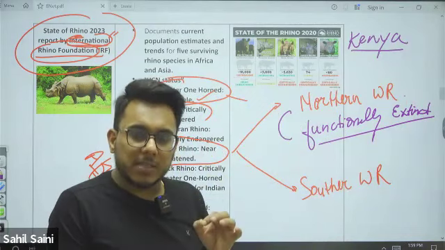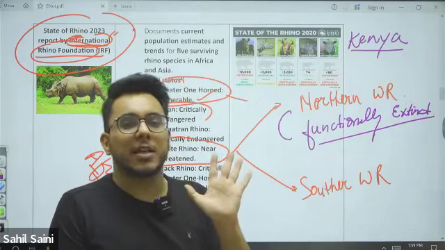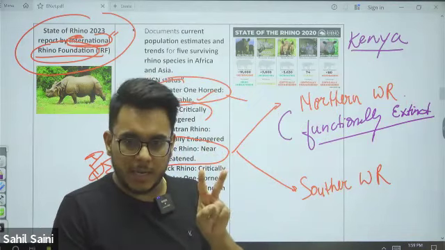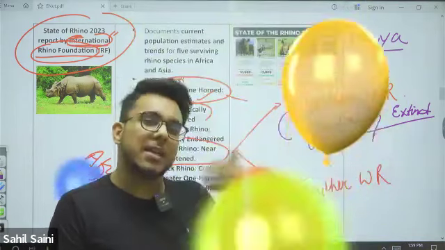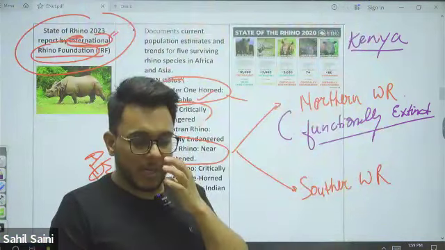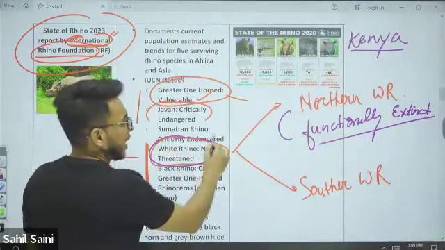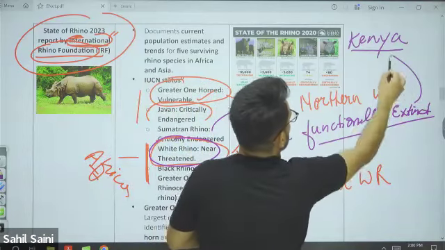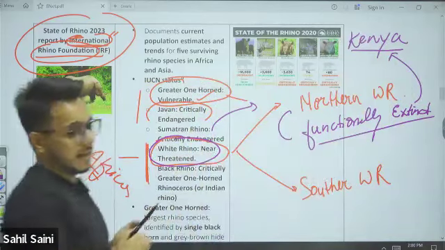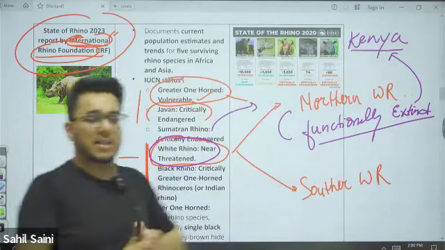And because of this, the species is now not extinct. Extinct means that all the creatures have died, but here two are remaining, and both are of the same gender. So in the next few years, it will go extinct anyhow. Therefore, the northern white rhino is functionally extinct. Only two of these members are alive, and they are right now in Kenya.